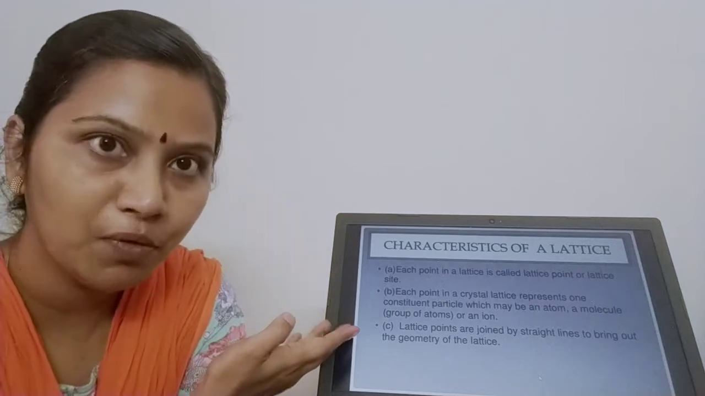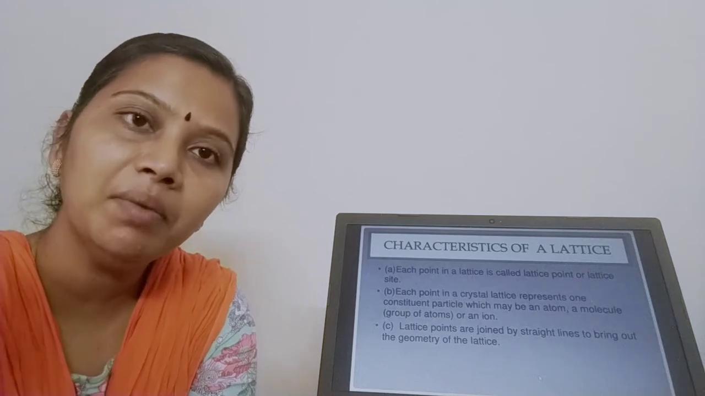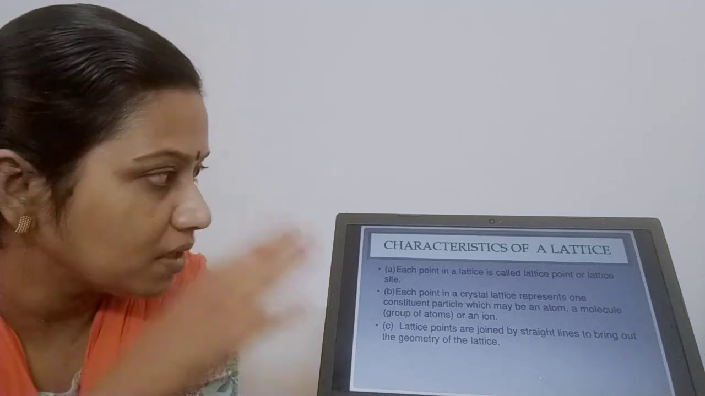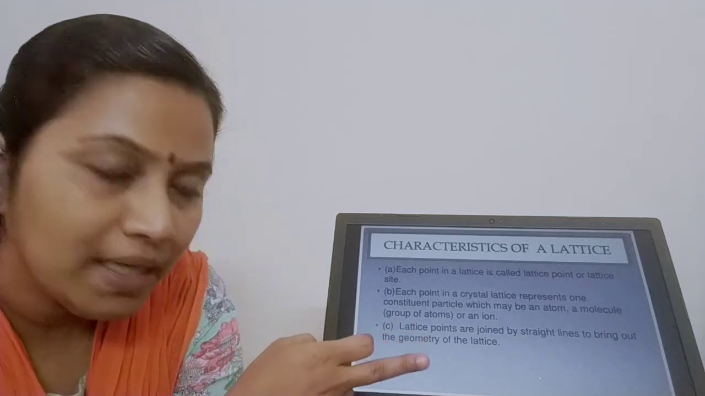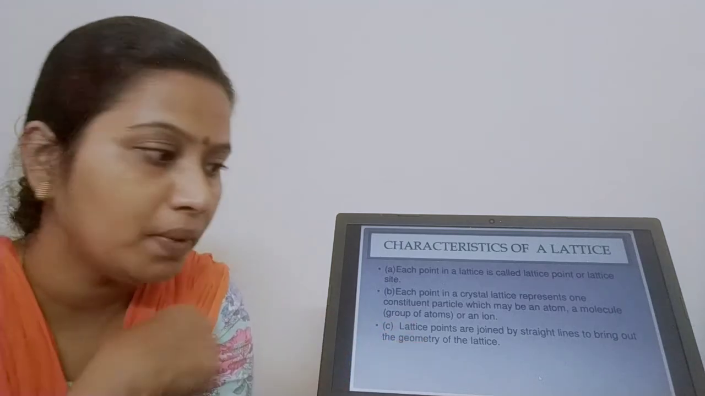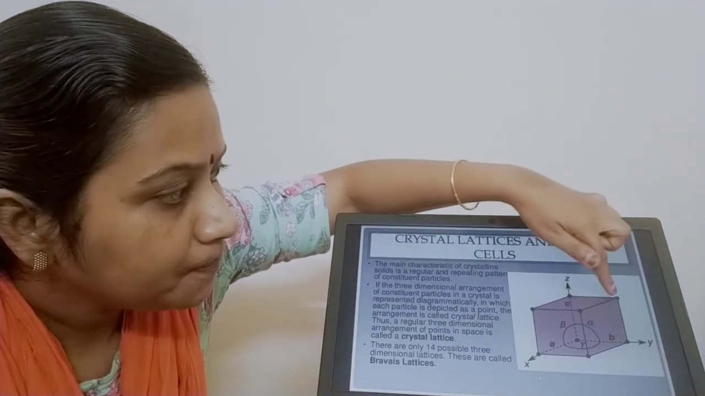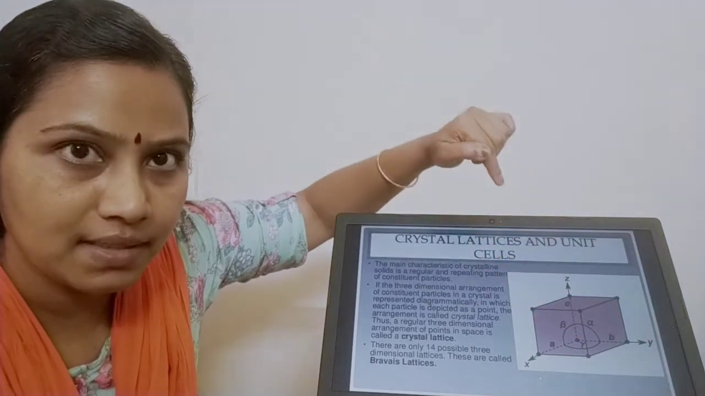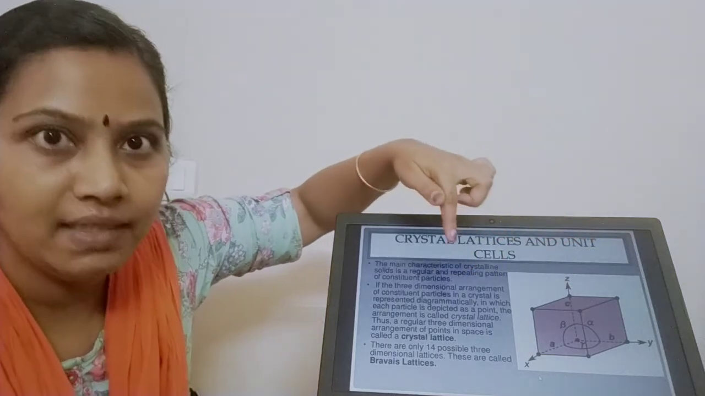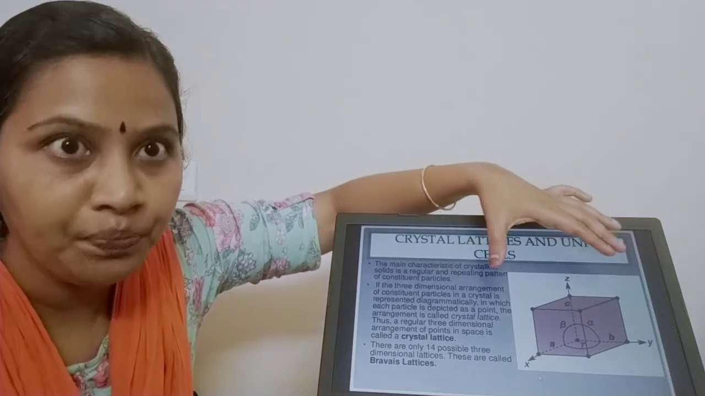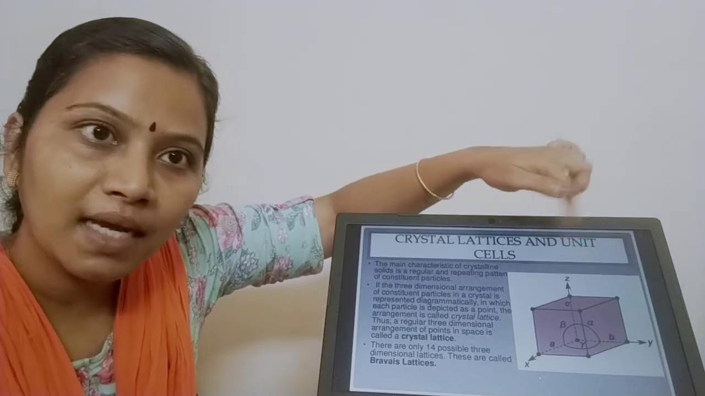I have told you each point is a constituent particle. What is a constituent particle? It can be an atom, a molecule, or an ion. And all these points are joined together by straight lines. As a result, I will be getting a proper geometry. All the points are constituent particles, arranged in three-dimensional form and joined by lines so that I get a proper geometry. Remember the points A, B, C, X, Y, Z, and the angles between them.